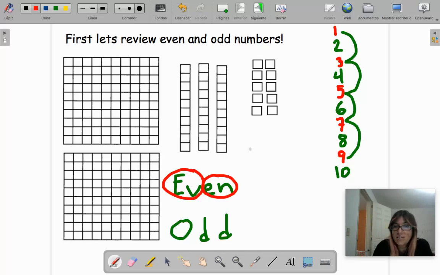Now let's circle the pairs in odd. 1, 2, I can circle. Yes, they have a friend. But then that second D of the word odd, no friend, it's alone. So the odd numbers are the ones that always have 1 without a friend, okay? You still make a pair. Here, yes, I can make a pair, but at the end, 1 is alone. So all these three, when you have one alone, is odd. Let me erase all this.